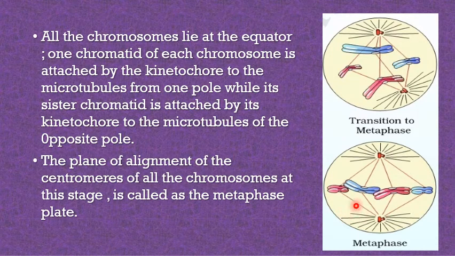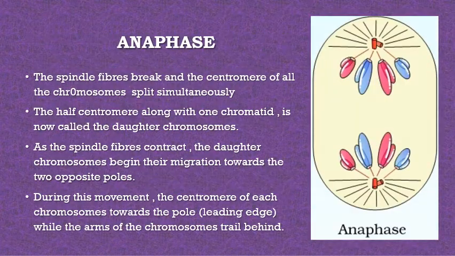This one plate is known as the equator or metaphase plate, and by this stage you can count the number of chromosomes. So this is the only phase where you can count the number of chromosomes. The next is your anaphase.